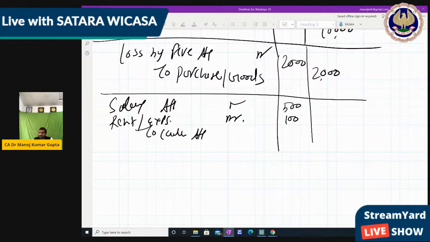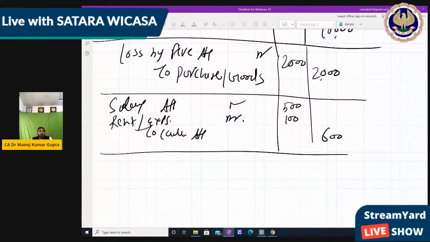And cash goes out, so 600 will be credited. So this is the journal entry which we need to pass for the first transaction. That's why if we had lakhs of transactions, there will also be lakhs of journal entries. So lakhs of transactions we had recorded. Is it clear?